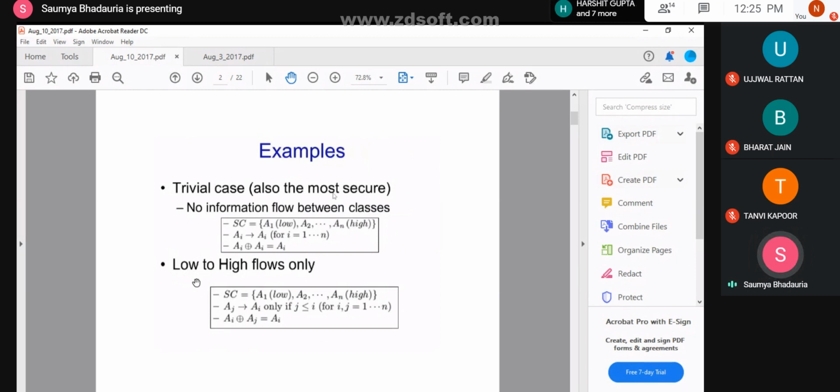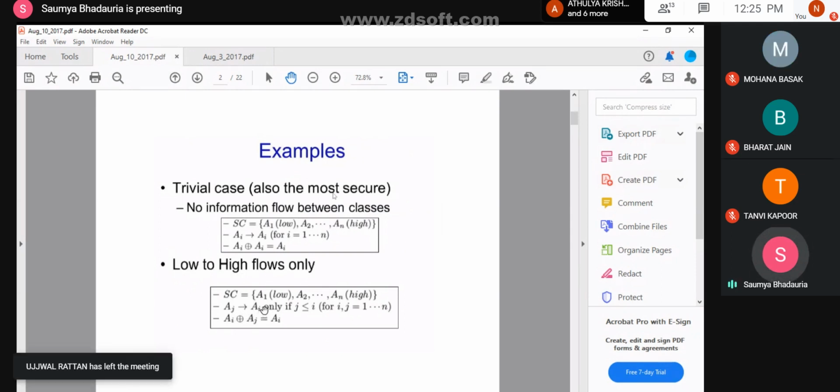In such a case, it's a standard case that SC contains all of your security classes. Here, the information flow will always happen from a lower security class to a higher security class, which means that Aj tends to Ai, where j would always be less than or equal to i. Now, when you are moving the data, you are shifting the security class for that particular object. So this would mean that I am using a join relation with the class of higher privileges.